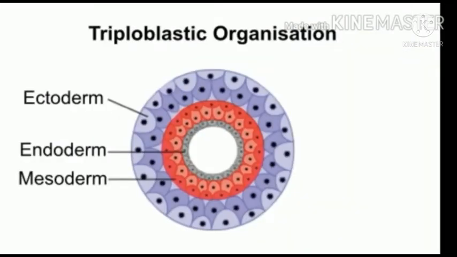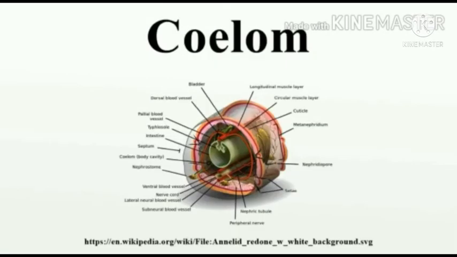Animals in which the developing embryo has three germinal layers are called triploblastic animals and consist of outer ectoderm, inner endoderm and middle mesoderm. Now the sixth criteria for the classification is coelom.